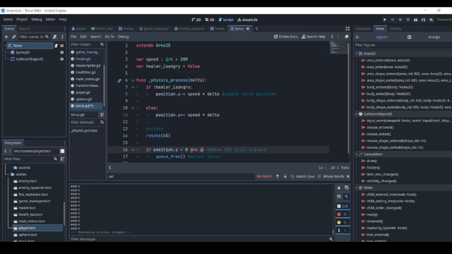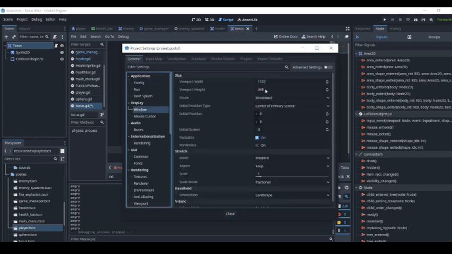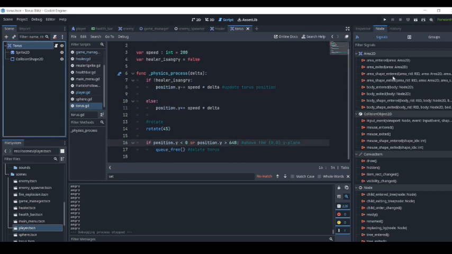if position.y is greater than my window size, which is around 648. Great. Actually, it should be or. No way that one body can be in two different positions at once. Anyways, that will queue free it, but if it hits the Torus, I wanna check for that.